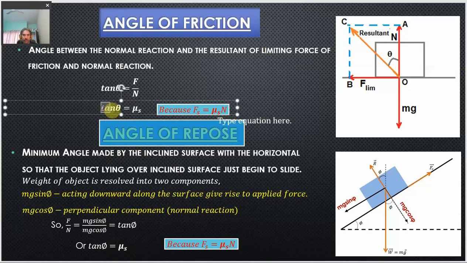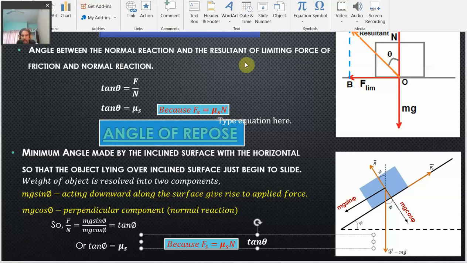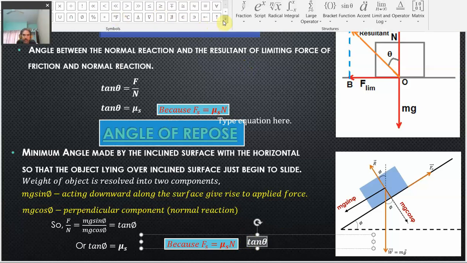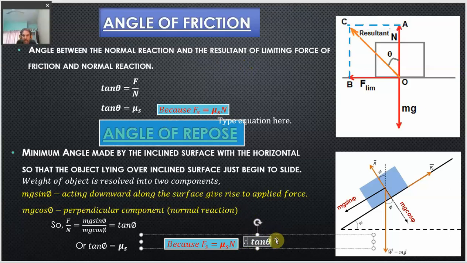So, from these two equations, tan theta is equal to tan phi.